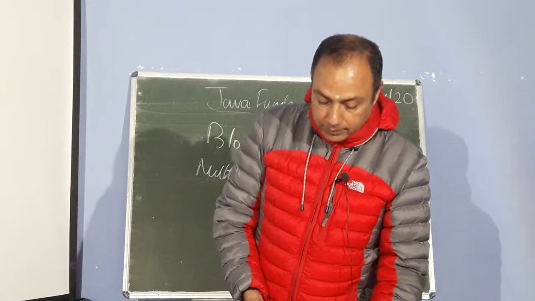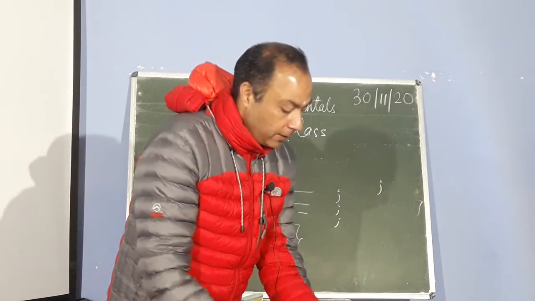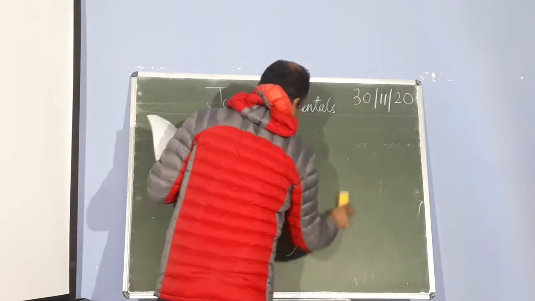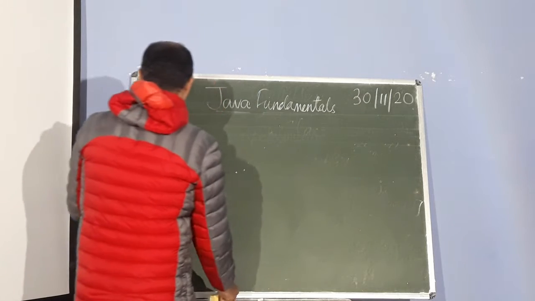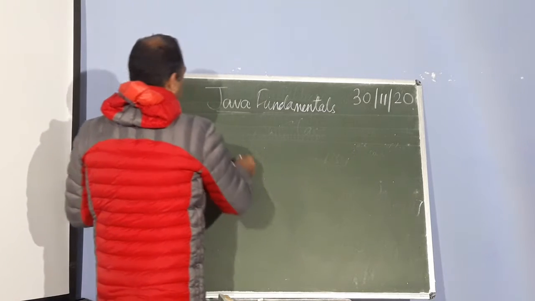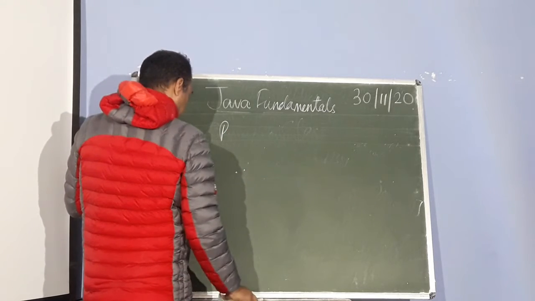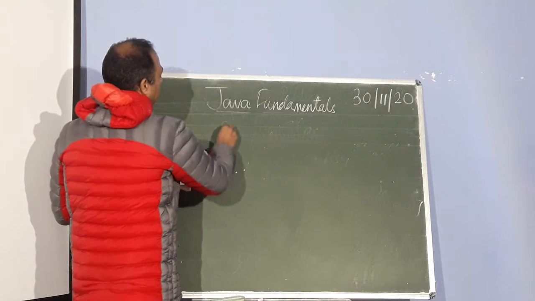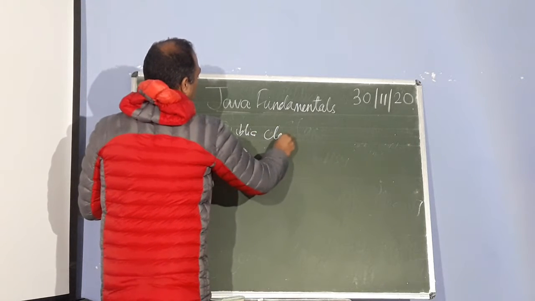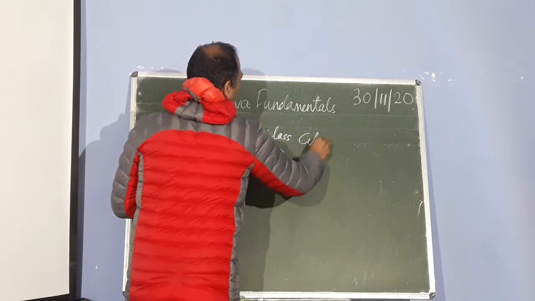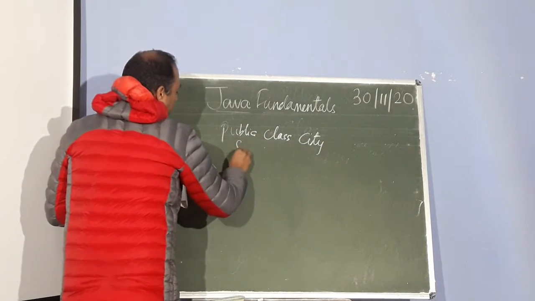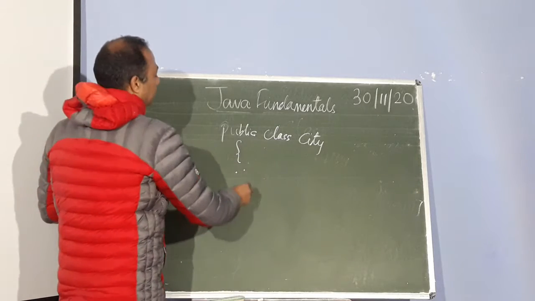Now let us see a fragment of a program, declaring the class. This is very important in the program. So let us declare the class. We just have to write in small letters, and this syntax should be correct while writing the program. Public class, with a capital C. The name of the class is City. So we are defining the class City, with braces.